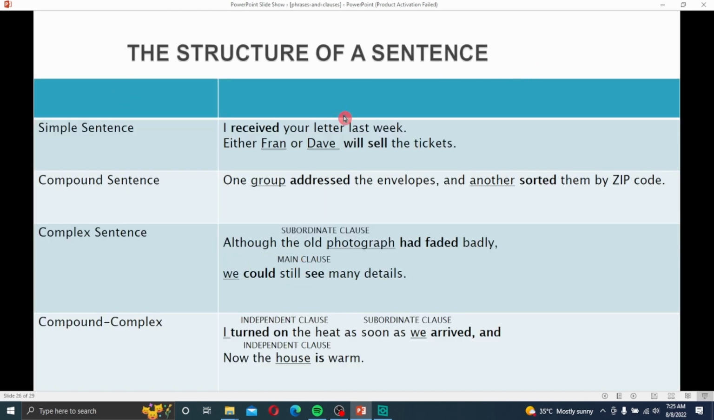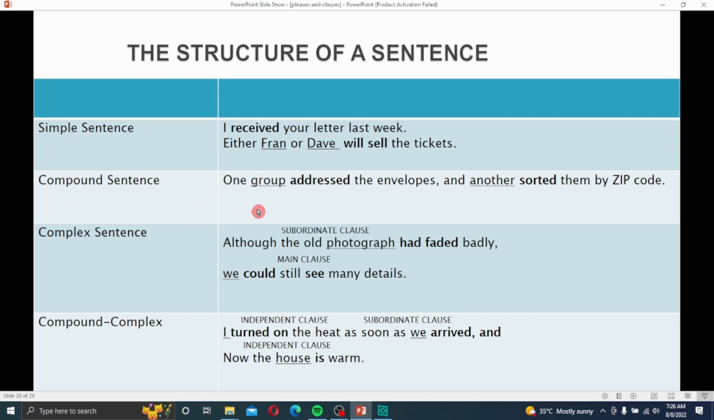Structure of sentence. Simple sentence: I received your letter last week. So, it's a simple sentence. It is an independent clause. Either friend or they will sell there. Here we use the compound noun friend, and it's also a simple sentence.